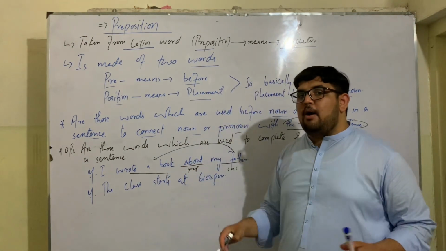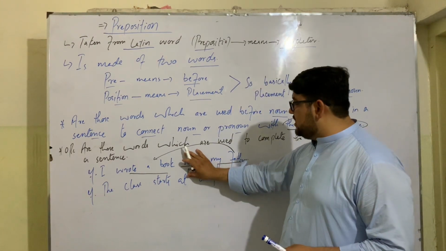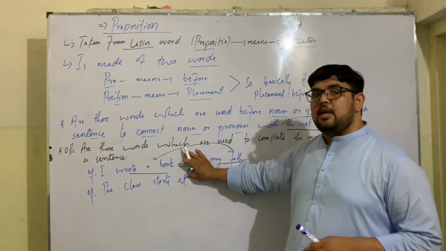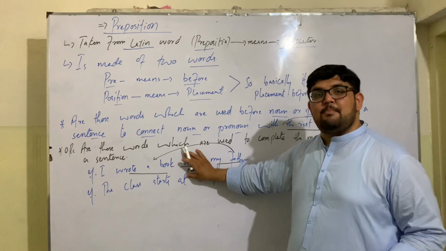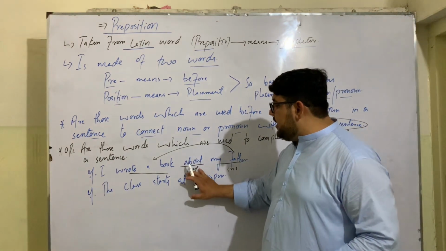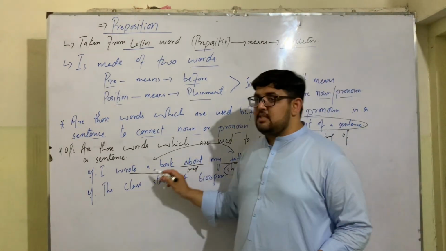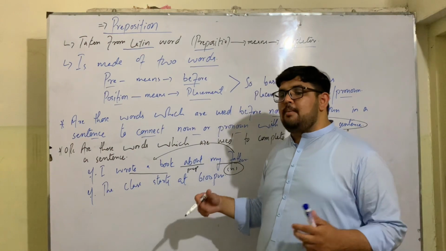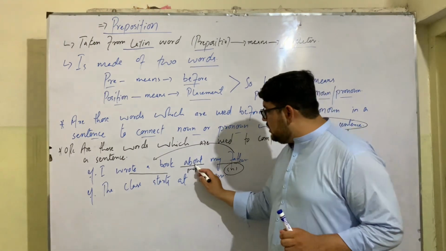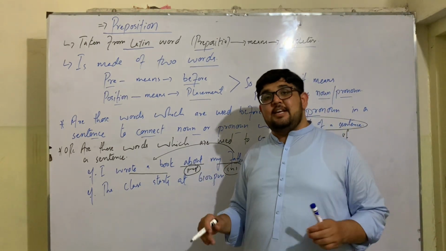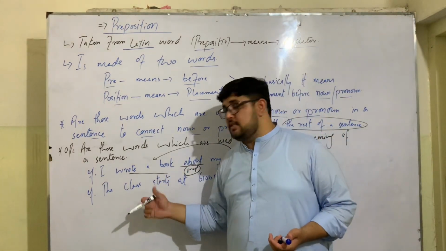I wrote a book about whom? About my father. If I remove this preposition about, this sentence will not give a complete meaning. Like, I wrote a book, my father. It doesn't give complete meaning. So preposition actually completes the meaning of this sentence, and it connects this noun with the rest of the sentence. So preposition acts as a connector. It also acts as a linker. It links a noun or pronoun with the rest of a sentence.